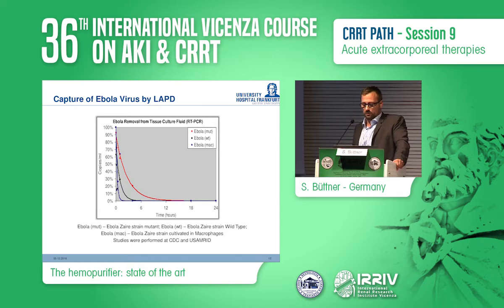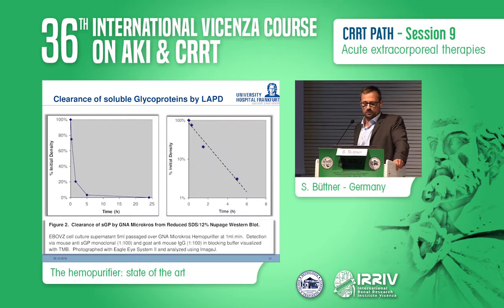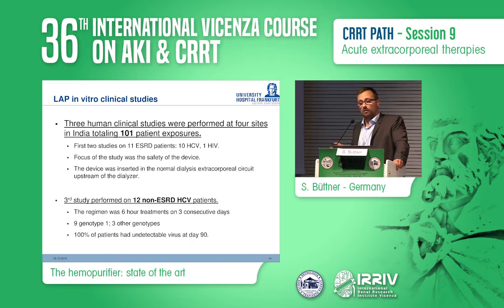The following 2 slides are only to show you the efficiency that has been measured during in vitro experiments with miniaturized versions of the hemopurifier. This one is for the removal of different Ebola strains from tissue cultures performed at the CDC. This one is for the clearance of the soluble glycoproteins from cell culture supernatants. But we also have some in vivo data.